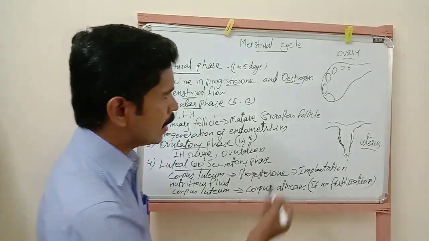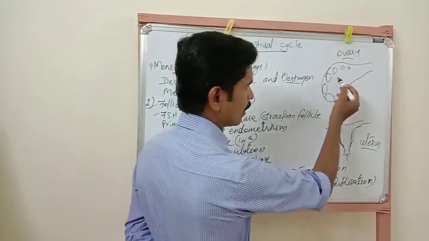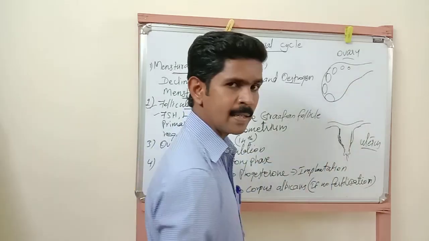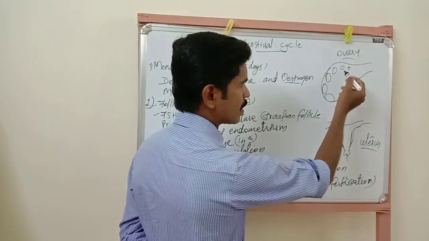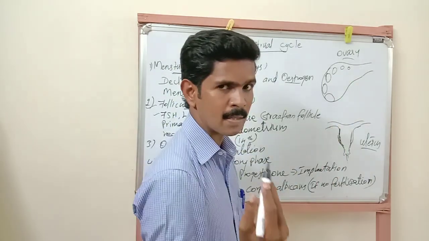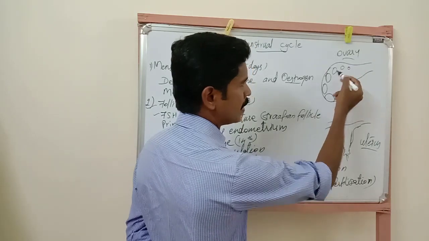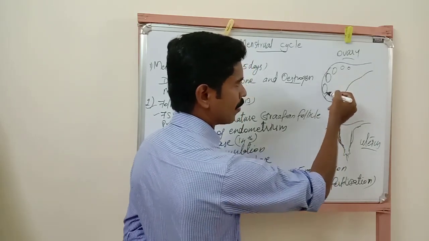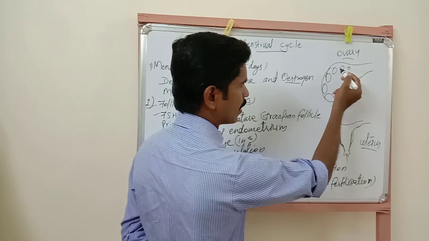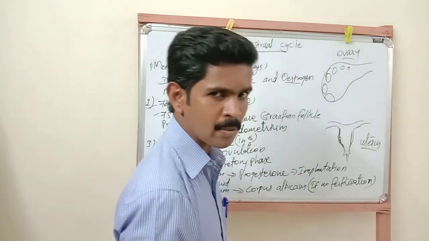Listen very carefully. This is the structure of the ovary, which we already studied in the last class. Here, this center region is called the ovarian stroma. The ovarian stroma is divided into two regions. The outer region is called the cortex, and the inner region is called the medulla. This cortex region consists of many different sized follicles: the primary follicle, then the secondary follicle, the tertiary follicle, then mature Graafian follicles.